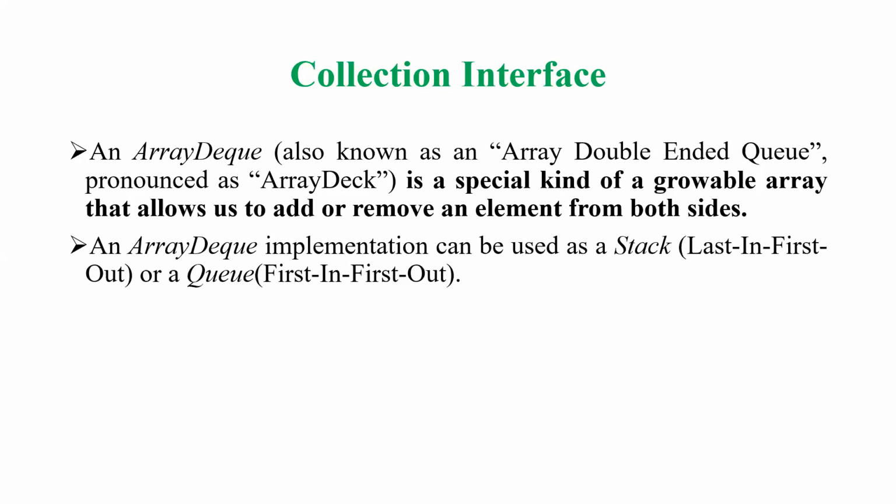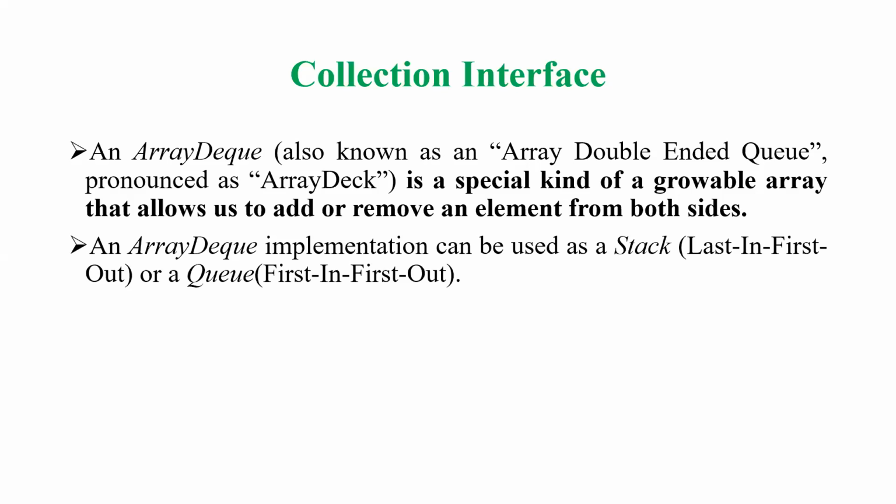Generally in the queue notation, we have insertion at one end as well as deletion at another end, because it follows the first in first out notation. But if I am making my queue so that it allows us to perform insertions from both ends and deletions also from either end, then I can say that kind of queue is nothing but the double-ended queue. Now if you are mixing this double-ended queue with the array notation, it is a special kind of resizable array that allows us to add or remove an element from both sides.